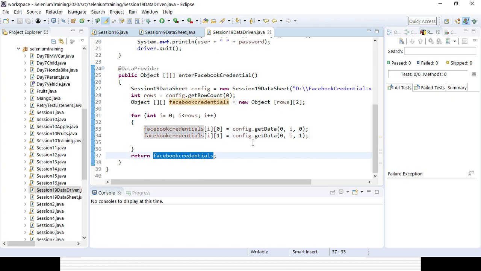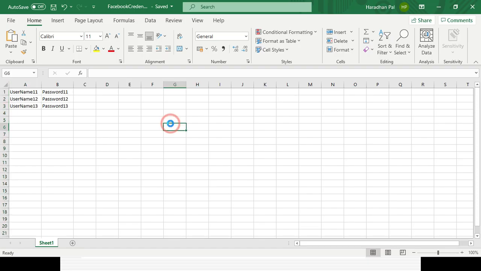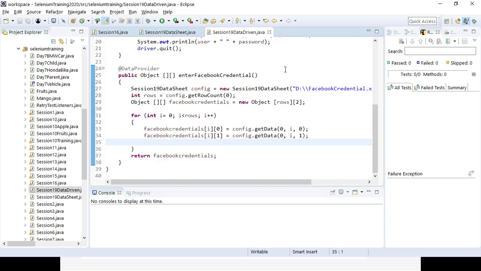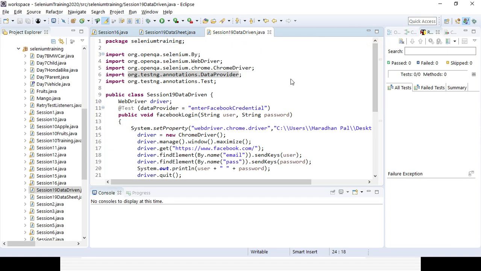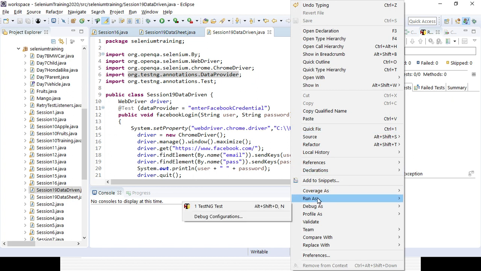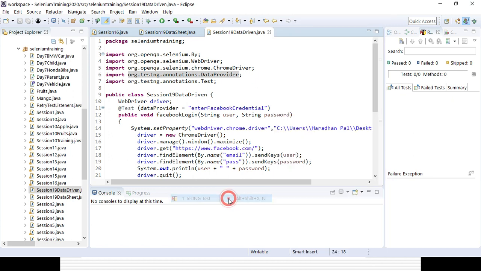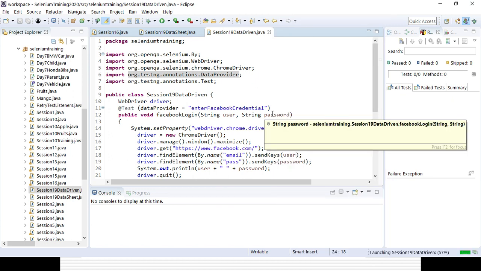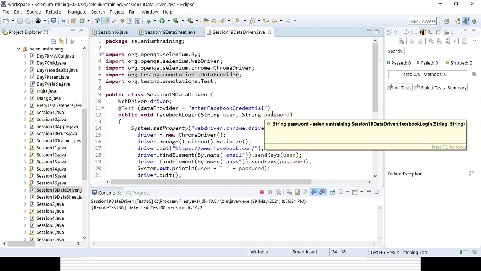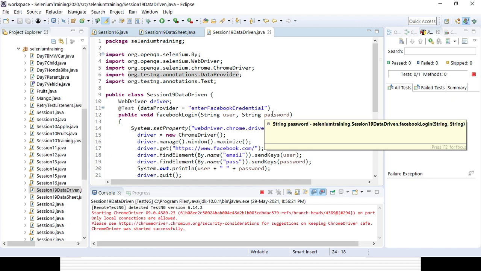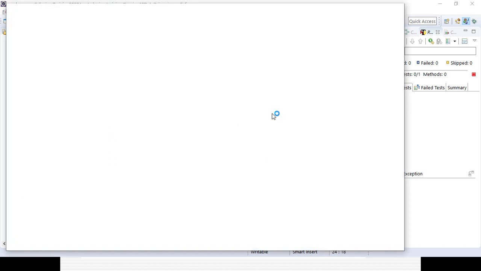Now let's close the Excel sheet and let's try to run the class from here, and let's see whether the 3 combinations are running from the Excel sheet. So it will definitely behave the same way. So in the TestNG sessions we have hard coded everything in the data provider itself, but here we are reading the data from an external source as an Excel sheet with the help of Apache POI.